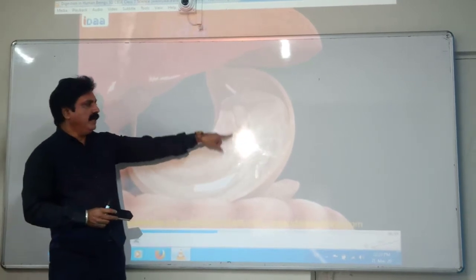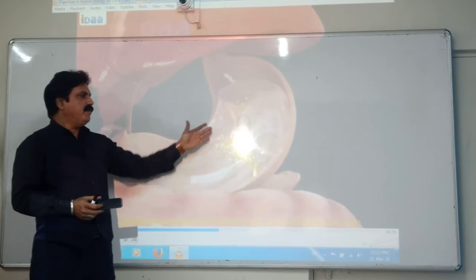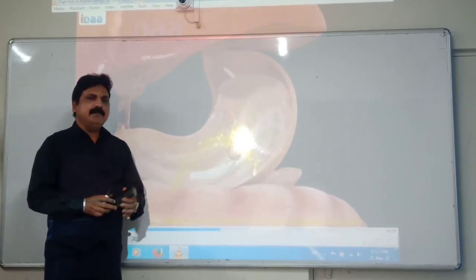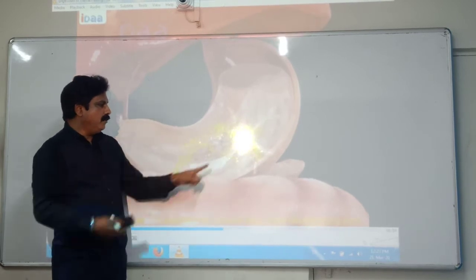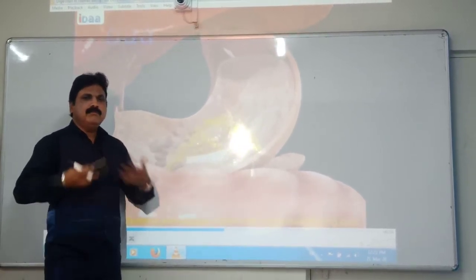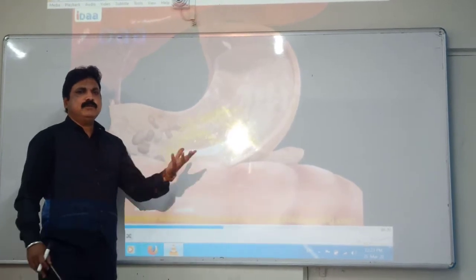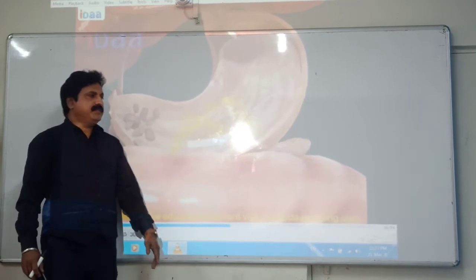See, once the food enters the stomach, sometimes there are larger particles. So those particles, with the help of enzyme and HCl, are softened and broken down into smaller pieces. Because if you are in a hurry, we eat the food very fast. Most of the time it happens, but the rest of the work is done by your stomach.